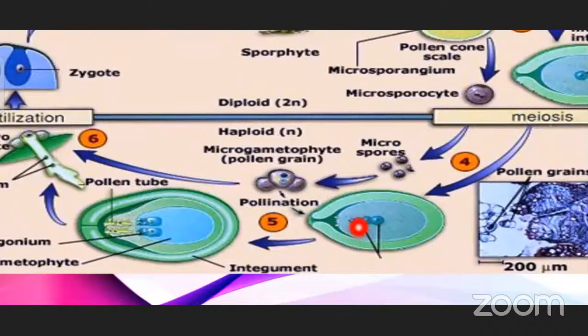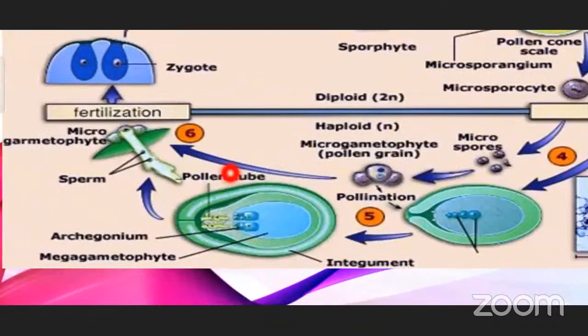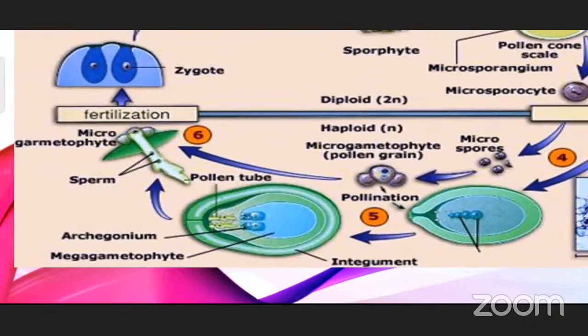And here this is the ovule. This ovule is an orthotropous ovule, as I said, and it is having only a single integument. And this is the egg nucleus. You can see the egg nucleus and the pollen tube sending the pollen nucleus to fuse with the female nucleus. Then fertilization takes place and a diploid zygote is going to form.